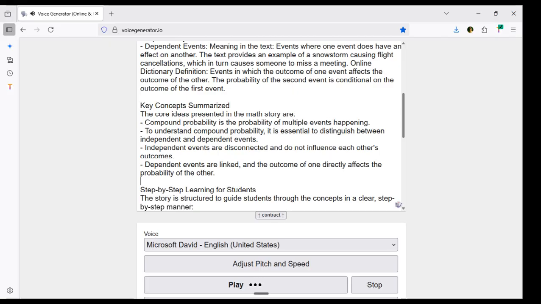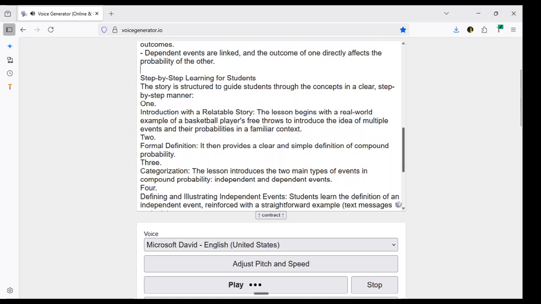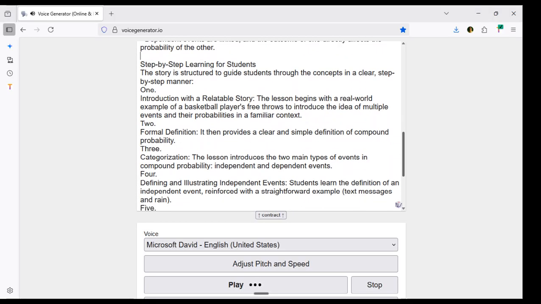Key concepts summarized. The core ideas presented in the math story are: compound probability is the probability of multiple events happening. To understand compound probability, it is essential to distinguish between independent and dependent events. Independent events are disconnected and do not influence each other's outcomes. Dependent events are linked, and the outcome of one directly affects the probability of the other.